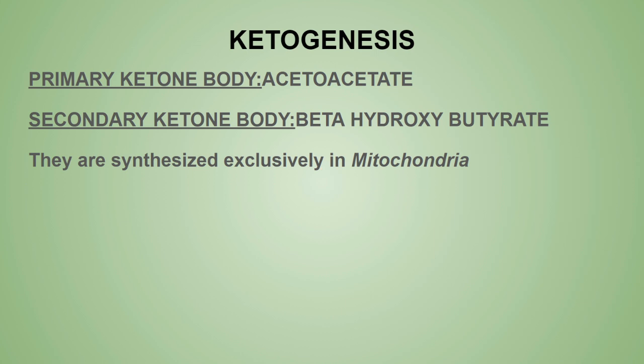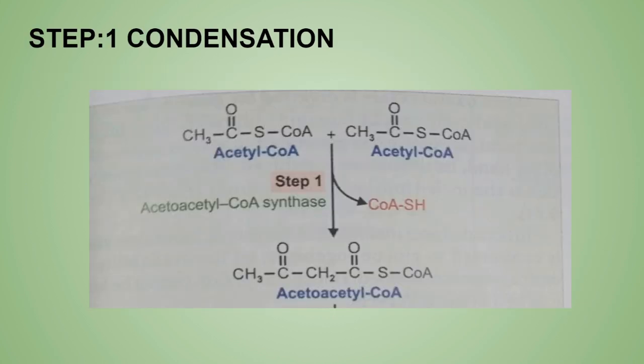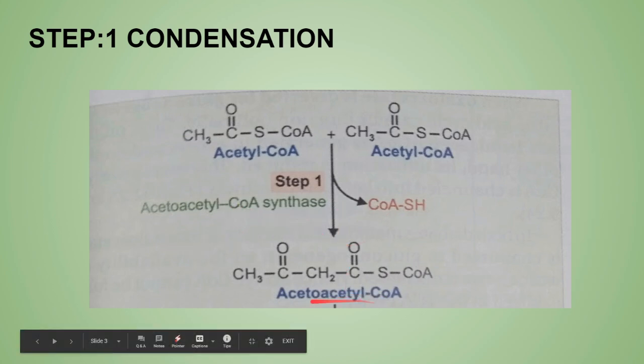Now in ketogenesis we have mainly 5 steps, so we'll talk about each individual step in detail. First of all, step 1 is the condensation. I told you that from the beta oxidation pathway, the acetyl-CoA will enter into the ketogenesis pathway. So as you can see, 2 acetyl-CoA will condense together in the presence of thiolase. I told you before in every video that in order to remember the enzyme name, just remember the name of either the product or the substrate and the reaction they do.